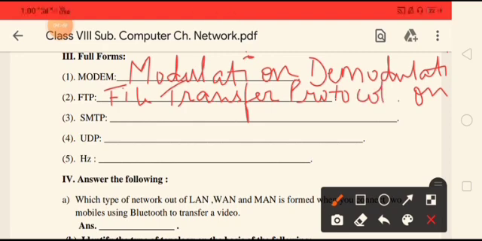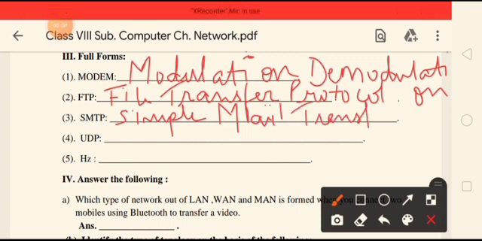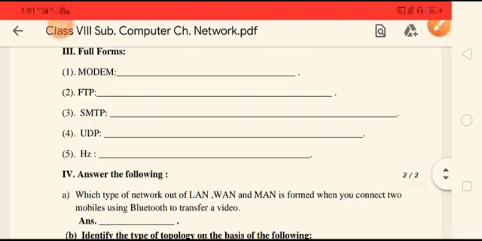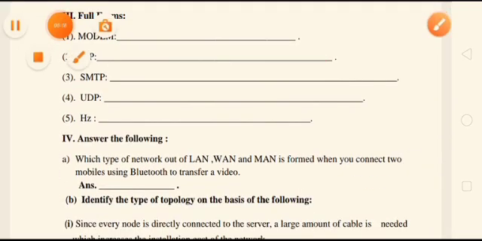Next one is SMTP. SMTP stands for Simple Mail Transfer Protocol.